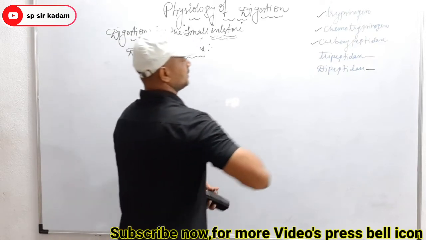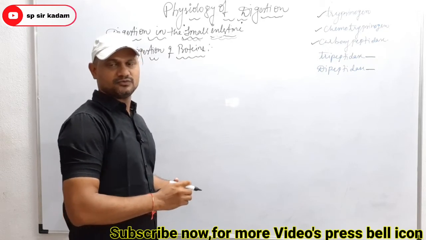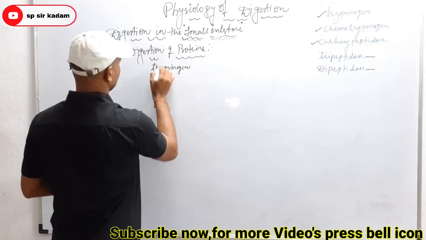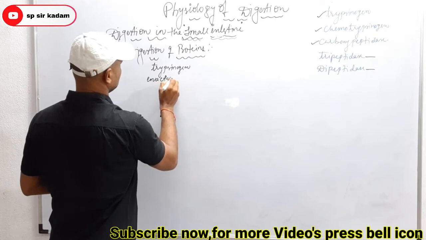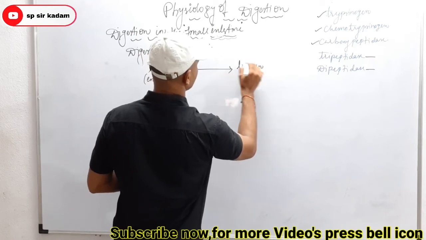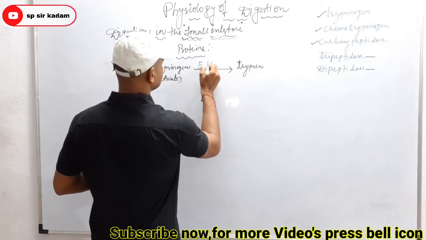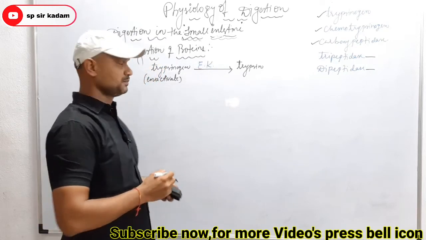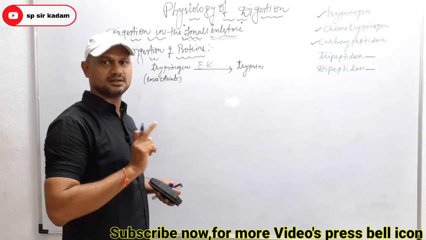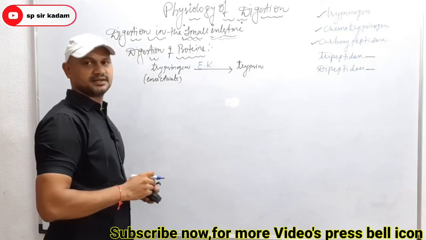Trypsinogen and chymotrypsinogen are again inactivated forms. Trypsinogen, which is inactivated, is converted into activated trypsin in the presence of which enzyme? That is the enzyme activator, and the name of the enzyme activator is EK, enterokinase. And here trypsin also shows autocatalysis. What are the autocatalysis enzymes? One is pepsin and another one is trypsin. It means trypsin acts on itself and is converted into activated trypsin.